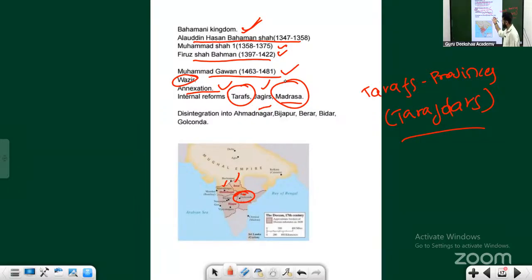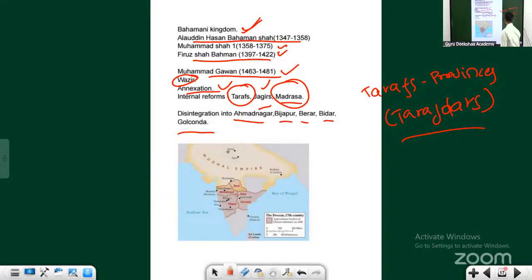This madrasa also hosted many students from other countries, many Arab people. They came from the Persian region and studied there. It is said that around 1,000 to 2,000 people used to stay here, and all were given free education and food. This madrasa was constructed by Muhammad Gawan, who was a wazir of the Bahmani kingdom. After his death, the kingdom disintegrated into Ahmednagar, Bijapur, Berar, Bidar, and Golconda. These five places. This is it with respect to the Bahmani kingdom.